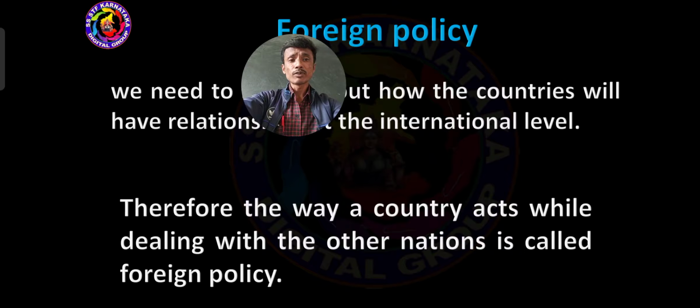It is highly impossible for one person to lead a life without interacting with other people, solely. Likewise, it is highly impossible for a country to do administration without interacting with another country. So maintaining foreign policy and relationship interaction play a very important role. Then the meaning of foreign policy is the way a country acts while dealing with other nations.